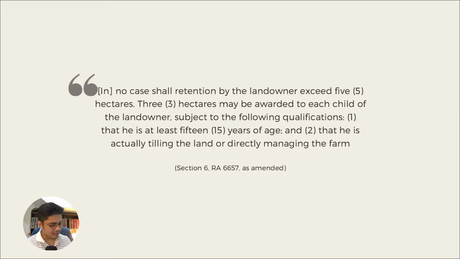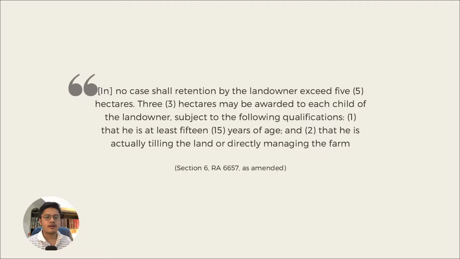The landowner may be able to retain more than 5 hectares provided that he has a child, and the child is at least 15 years of age, and that he or she is actually tilling the land or directly managing the farm.